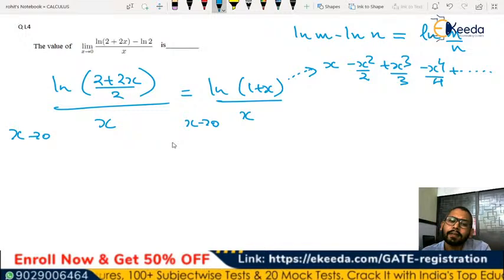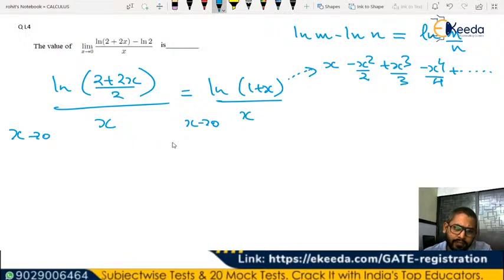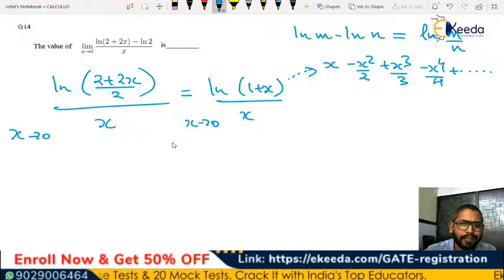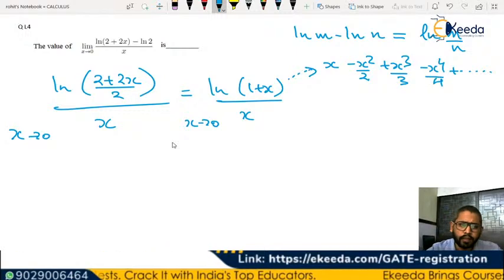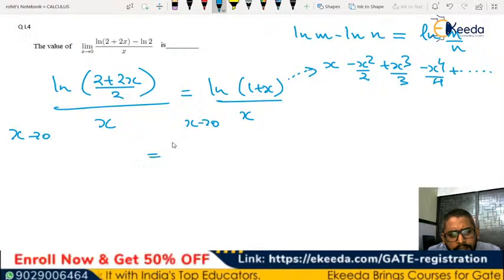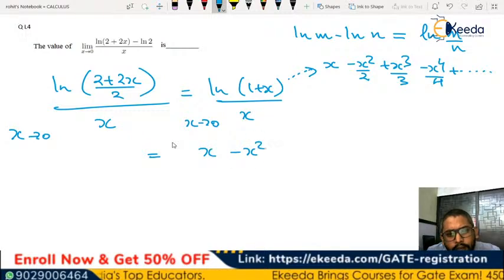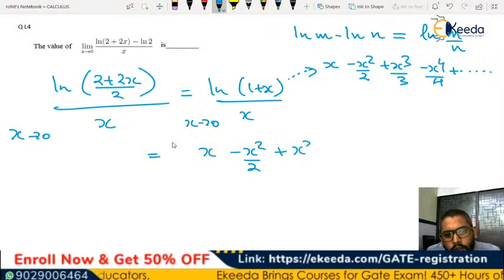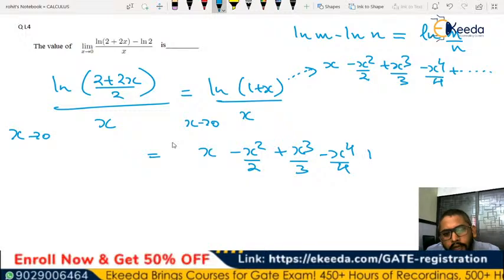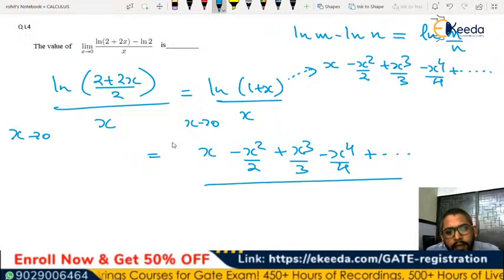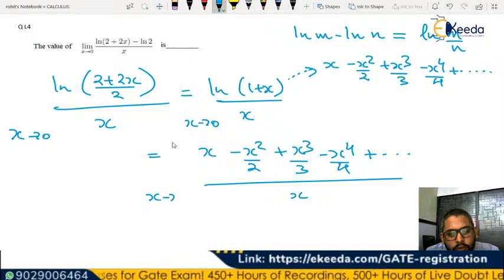So in this sense, you know that the region of convergence is mod x being less than 1. Of course we are at x tends to 0, so that doesn't matter. So ultimately this can be written as x minus x square by 2 plus x cube by 3 minus x to the power 4 by 4 and other terms, divided by x for x tends to 0.